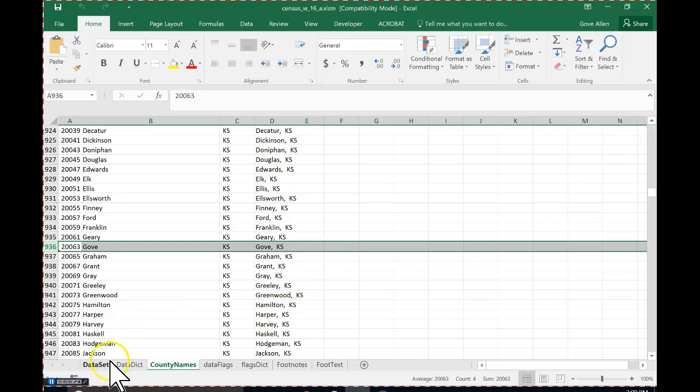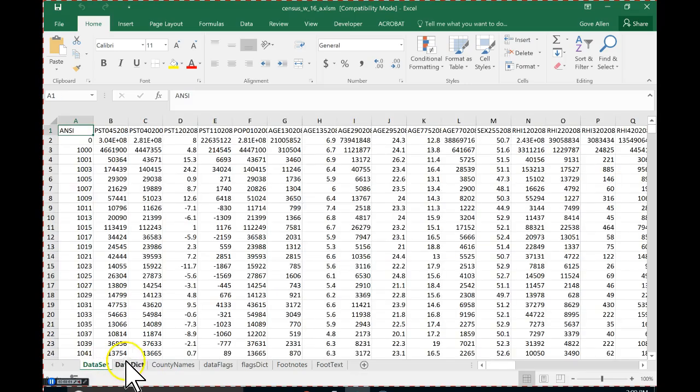So here's what I'd like to do today. I would like to be able to create a new tab that allows me just to look at, and I don't want to look at all this data.